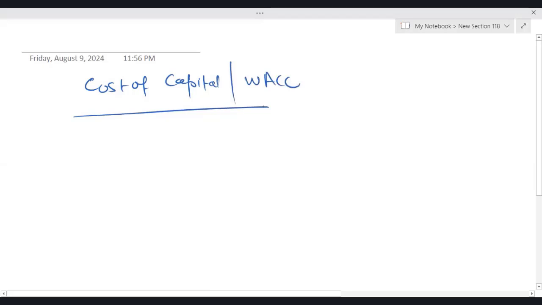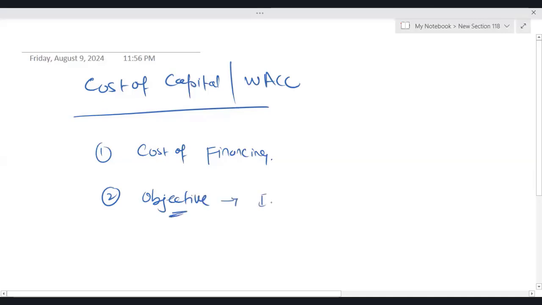When we say cost of capital, first of all, everyone should know the meaning of cost of capital. Actually, cost of capital represents cost of financing. Second, the objective of cost of capital is investment appraisal. So basically, cost of capital represents cost of financing, and objective of cost of capital is investment appraisal.